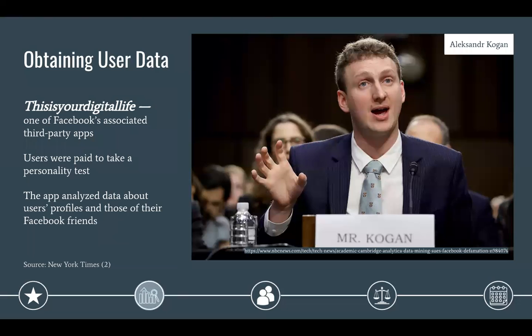Now, I want to talk about how all of this data was actually obtained. Alexander Kogan, pictured here on the right, is a scientist at the research conglomerate Global Science Research. In 2014, he created an app called This Is Your Digital Life that was housed on the Facebook platform and paid users to take a personality test.